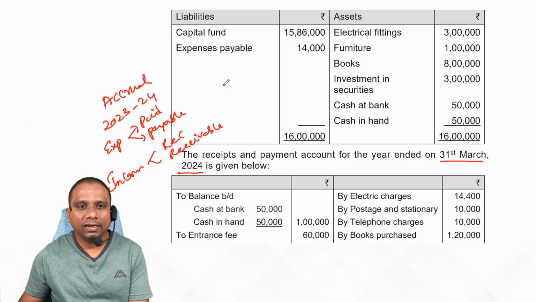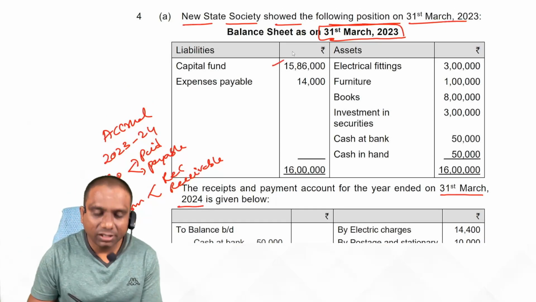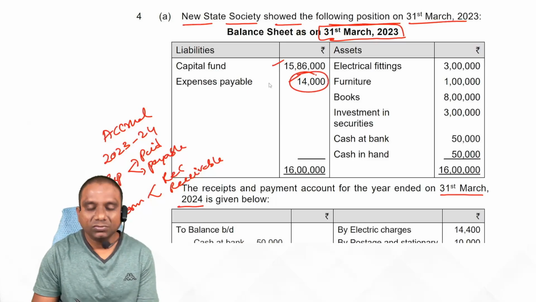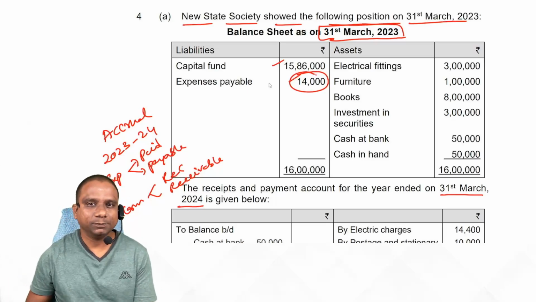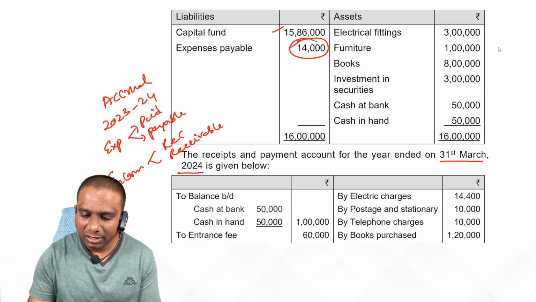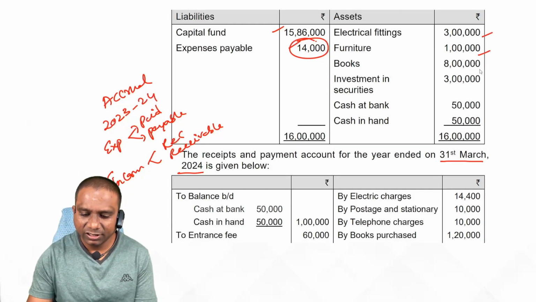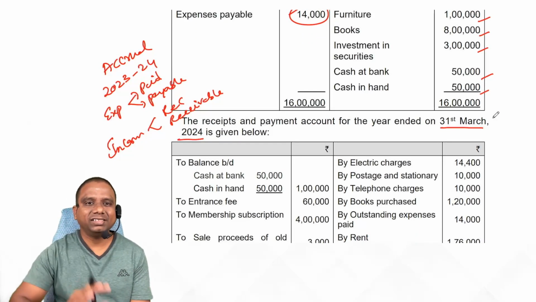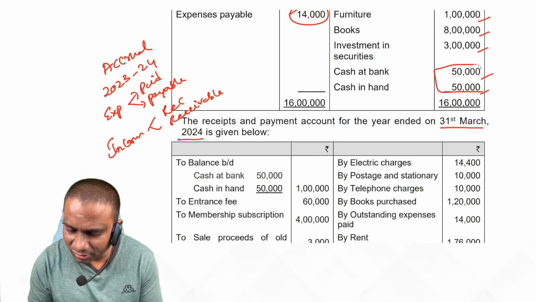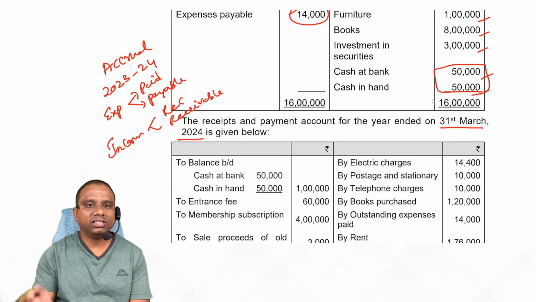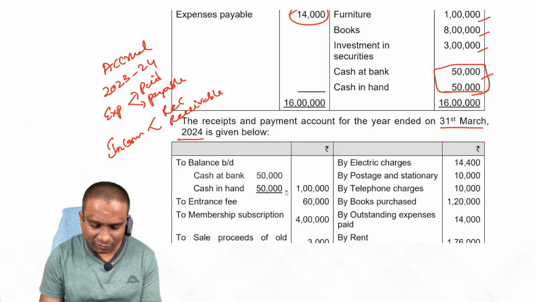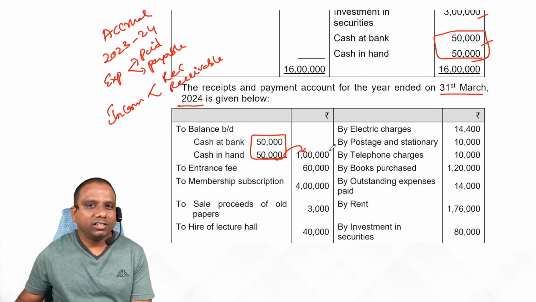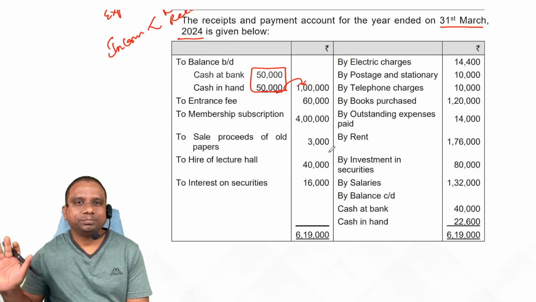Here first read one by one item in the balance sheet. Capital fund, expenses payable. So in the beginning of the year we have expenses payable. These generally we pay during the year. So remember. Next, electrical fittings asset, furniture asset, books asset, investment asset, cash at bank, cash in hand asset. Now observe they are also giving the receipts and payments account. Whatever balances we have at the beginning of the year in the bank and cash become opening balances now. Check whether they have opening balances or not. Yes, they have opening balances. Is it clear, students?